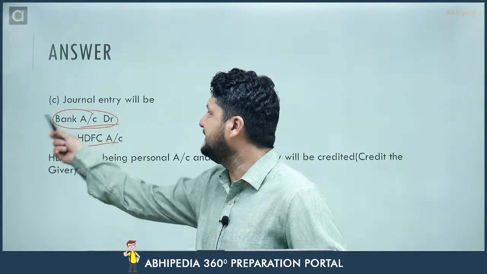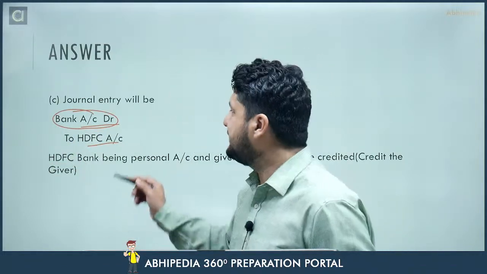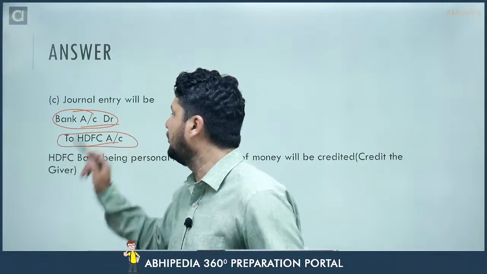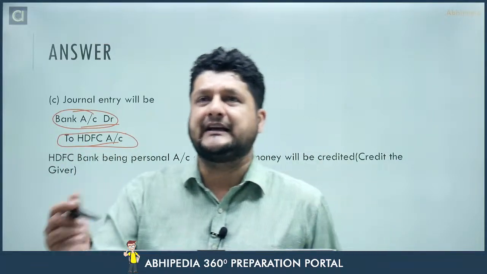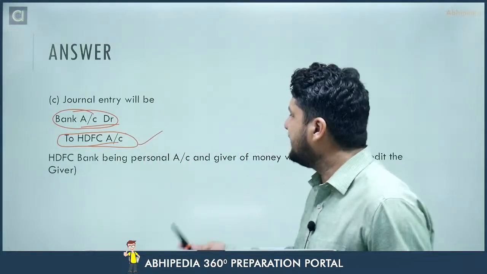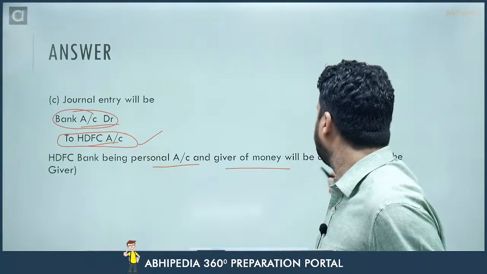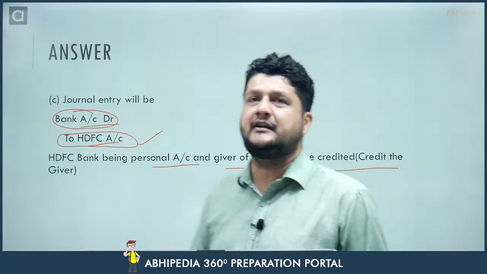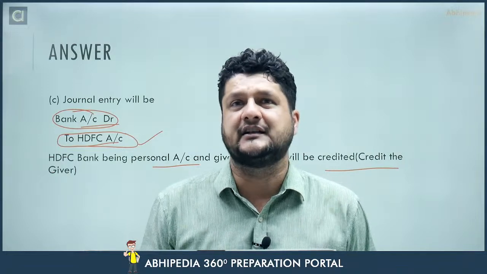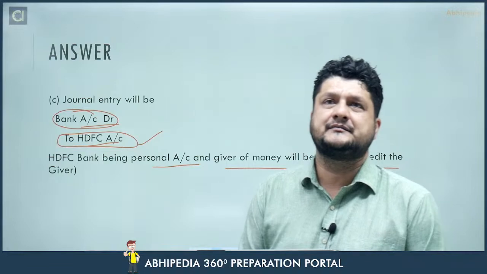This bank means our bank account, the money in our bank account. HDFC Bank is representing the whole bank because we have taken the loan from it. So this is a personal account, and HDFC being a personal account, the giver of the money will be credited by the rule credit the giver. I hope this entry is clear to you. Anyone having doubt in this?